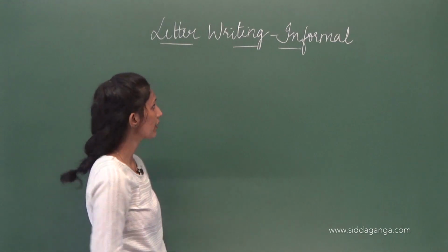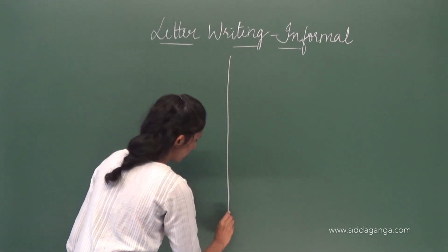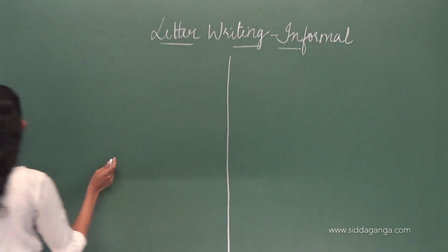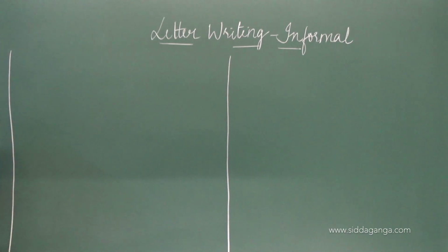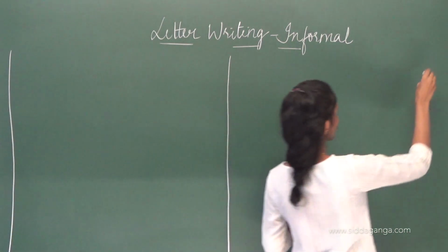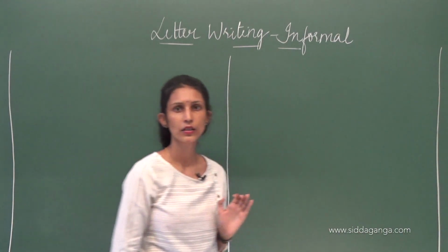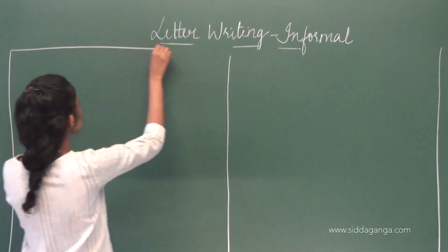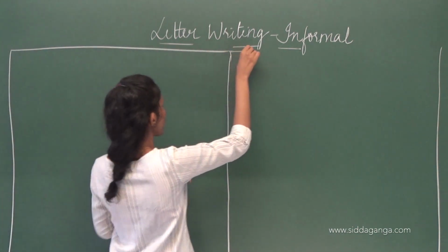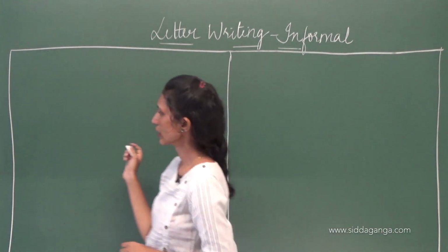All right, now I'll divide the board. So just like the previous one, all right.